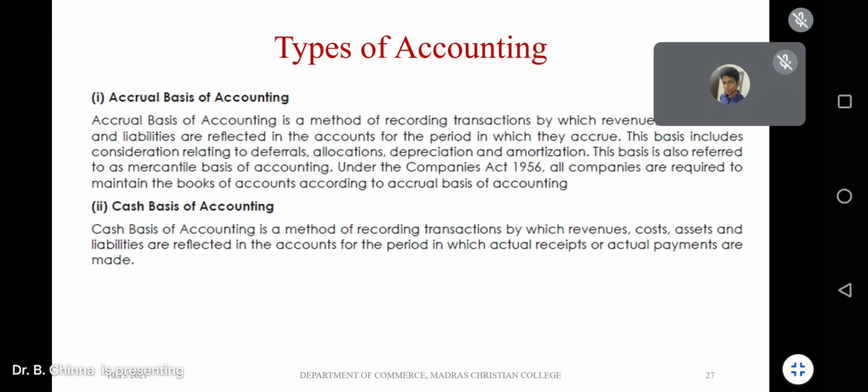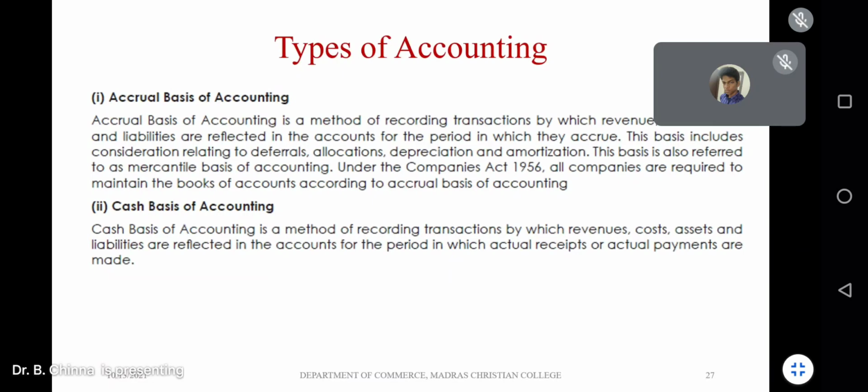That's it. Now tell me which basis of accounting is better? Accrual. Cash, sir. Cash basis. Why? Any justification? Yes, quickly. Any justification?